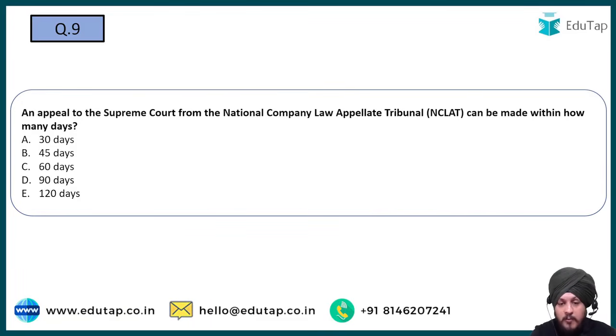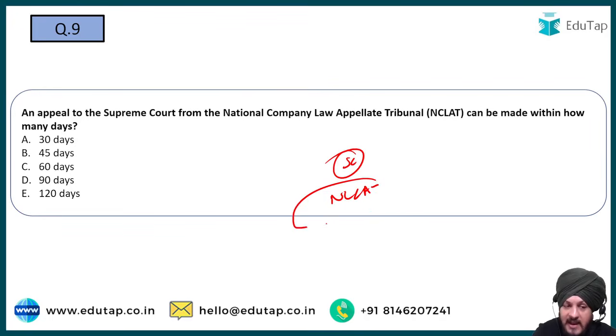An appeal to the Supreme Court from NCLAT can be made within how many days? Option A, 30 days. Option B, 45 days. Option C, 60 days. Option D, 90 days, or option E, 120 days. So the correct answer to this question is going to be 60 days, right? 60 days is the time limit within which the appeal must be filed with the Supreme Court against the NCLAT order.